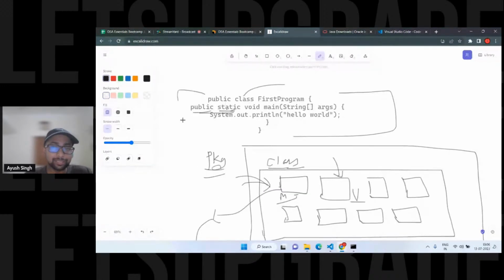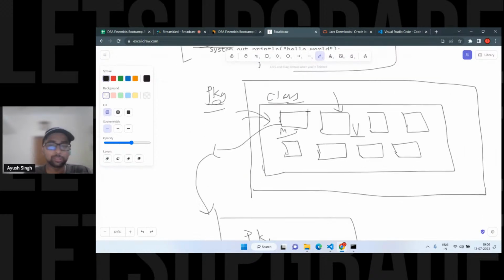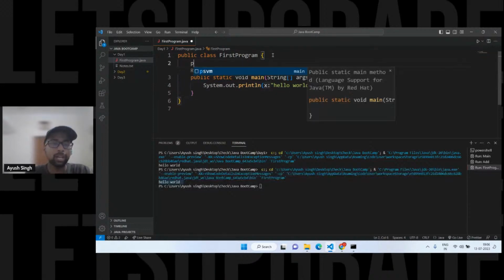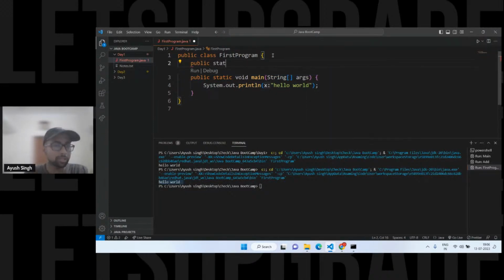We have a method. This is the entry point, okay, which means we can have our own methods. Obviously, we are going to create our own methods. Then we have a main. We should have one main class. If you're not creating main class, nothing will work, right? Let's suppose if I try to create any other function, if I don't have any main method, it doesn't make any sense. Okay, so right now I'm going to stick with the public static.